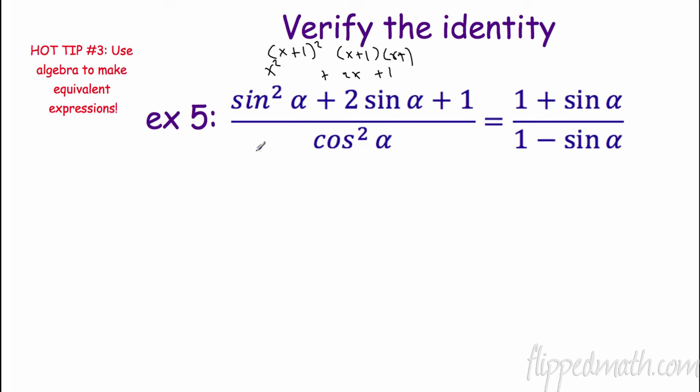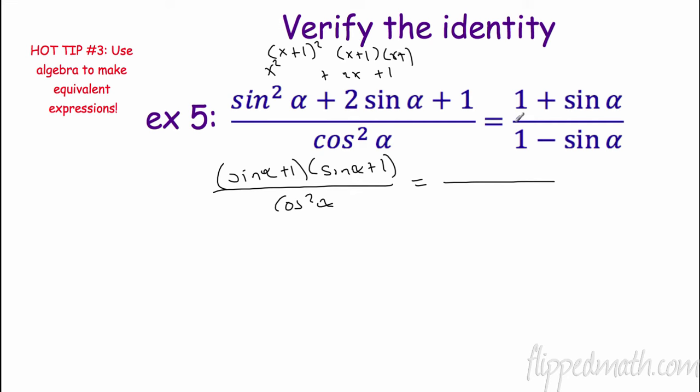So let's write that with sine. So that is sine alpha plus 1 times sine alpha plus 1. All right? And we're going to divide that by cosine squared alpha. Remember to keep track here, we want to get it to 1 plus sine alpha divided by 1 minus sine alpha. All right? So let's take a look here. What can we do? Well, again, we have cosine squared alpha.